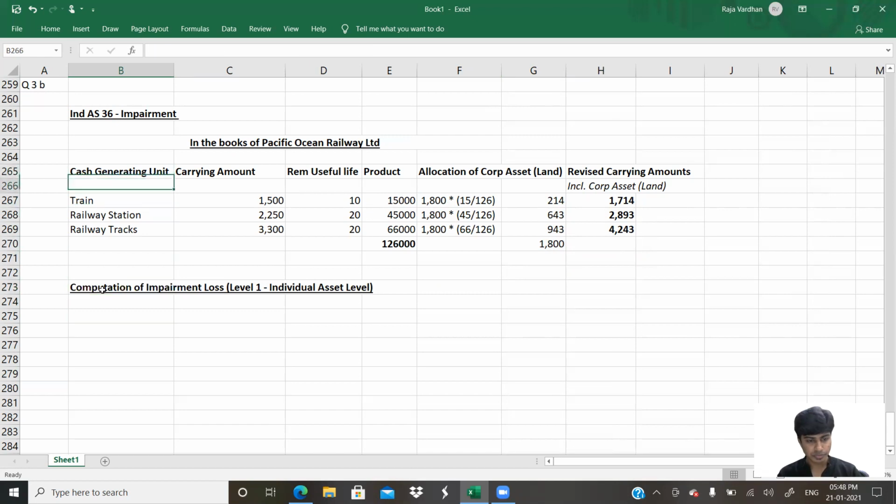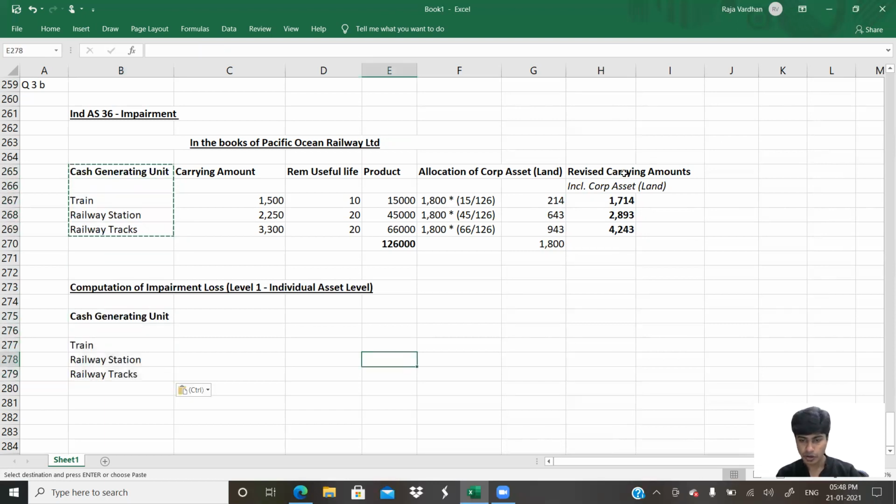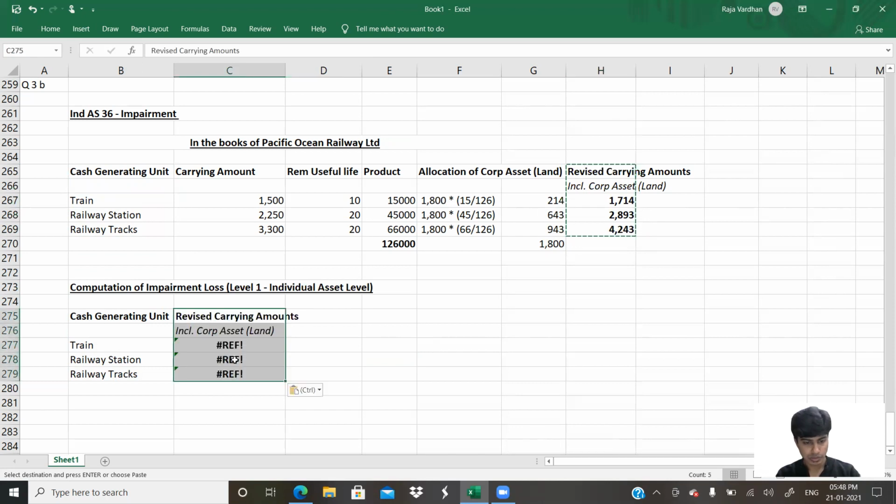Same thing. I'll paste here CGU. Now we'll copy and paste the revised carrying amounts. I can put the reference as this item. Here reference as 2893 and here the reference as 4243.